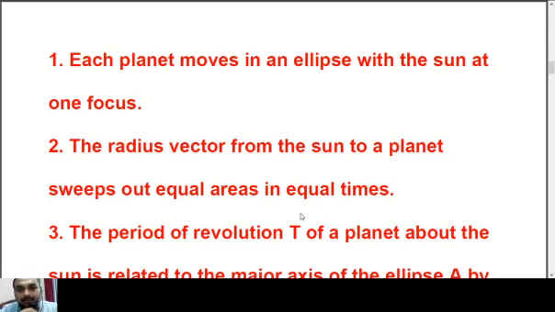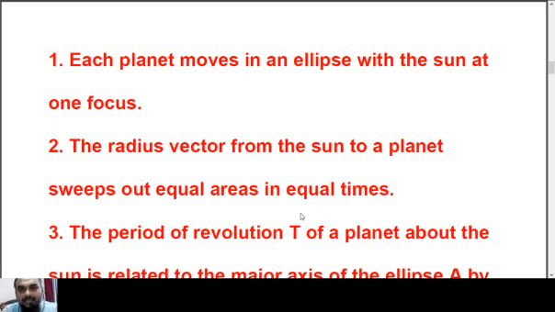Kepler's first law states that each planet moves in an ellipse with the sun at one focus. That means whatever planets we have, like Earth is one of the planets, all these planets move in an elliptical orbit where the sun is at one of the foci, because an ellipse has got two foci. Like a circle has a center, an ellipse has got two centers.